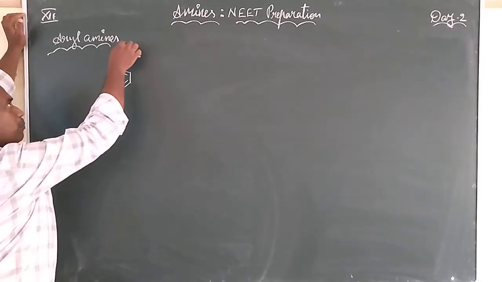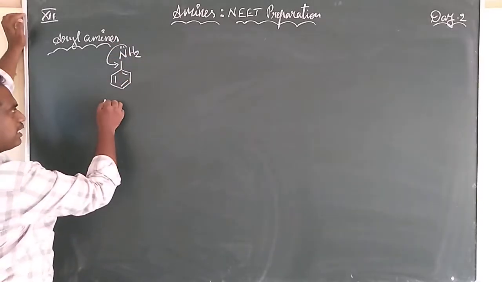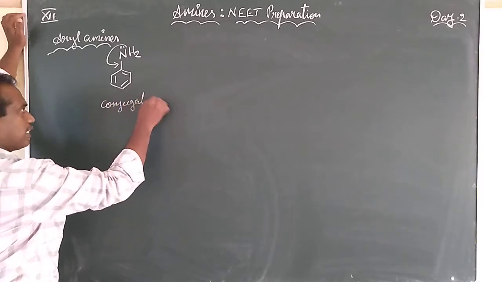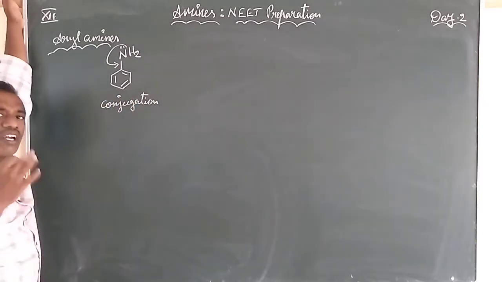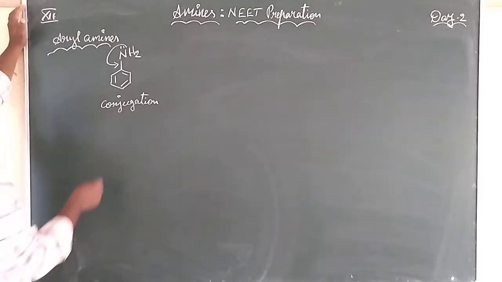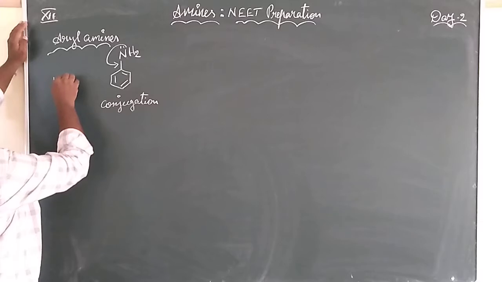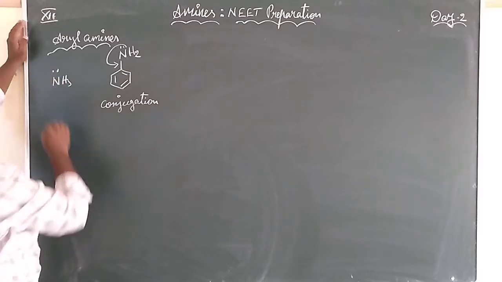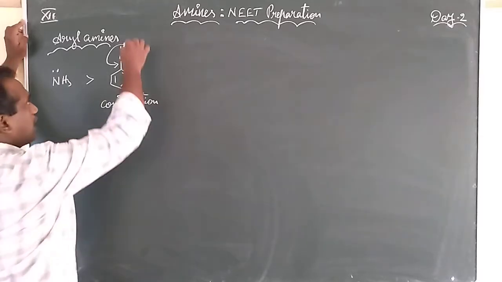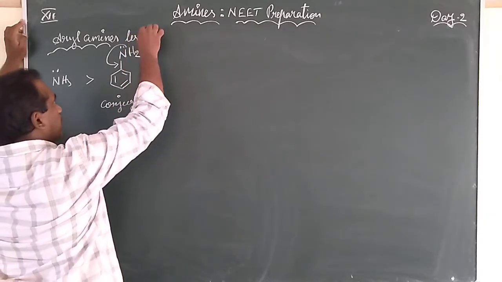The lone pair is in conjugation with the benzene ring, hence the lone pair is not readily available to be donated. But in ammonia, it is freely available. So aryl amines are less basic than ammonia.